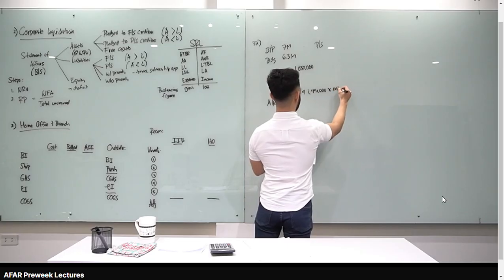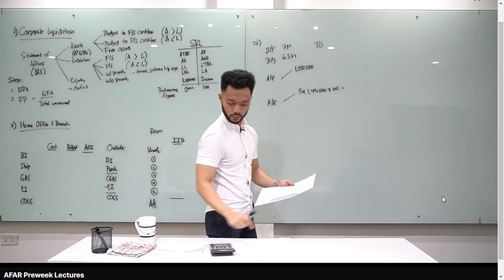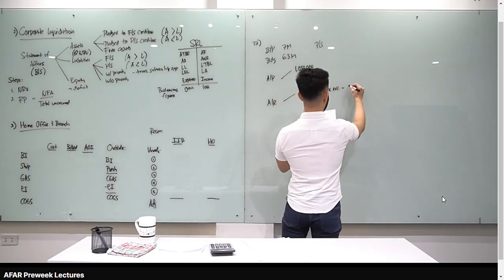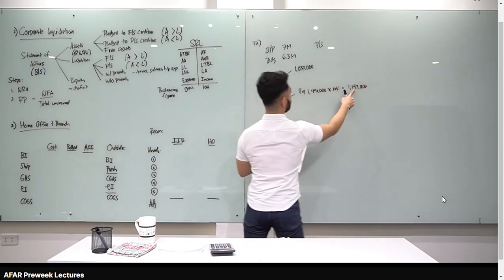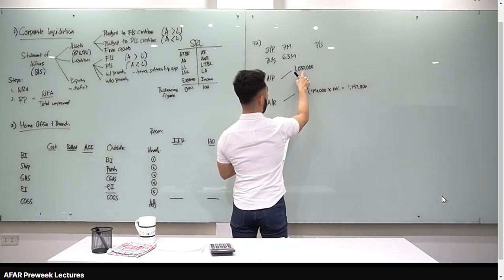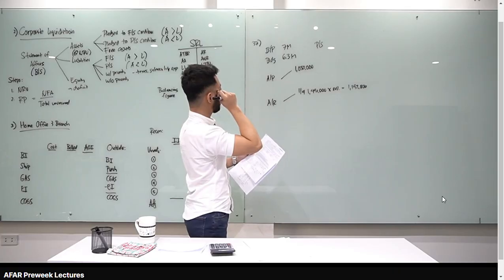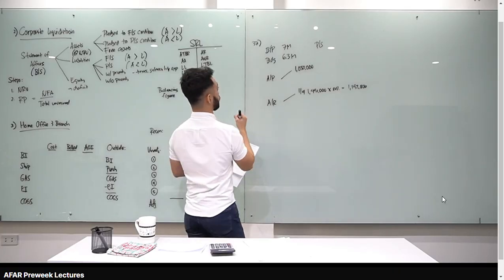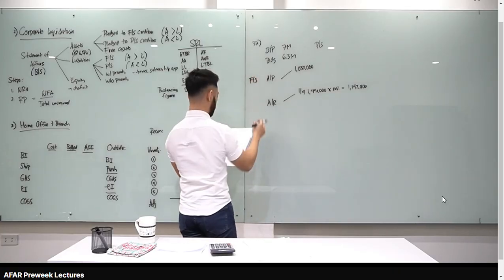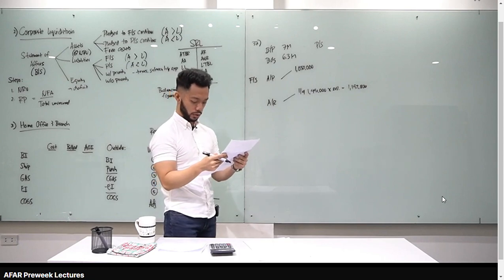It's collectible at 80%, meaning that's its NRV. Times 0.8, 1,192,800. This is what secures the accounts payable. Since our AR is higher, the accounts payable is fully secured. Does that make sense?